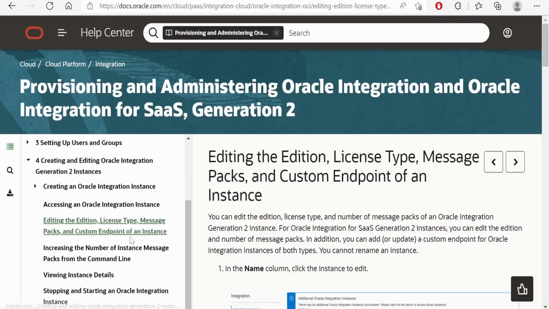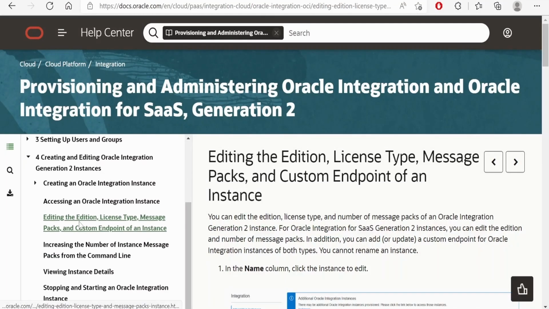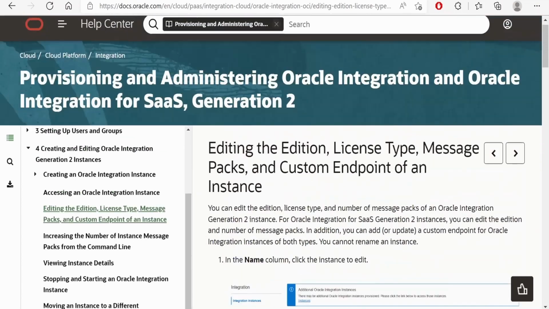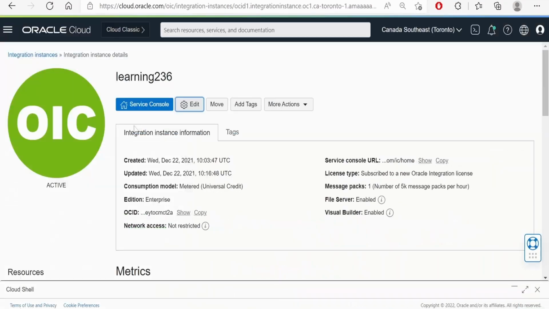I'm here in the documentation page. On the left hand side, we have to select editing the edition, license type, message packs, and custom endpoint of an instance. Here, Oracle has documented in detail how we can modify the details of an instance. For that, we have to go into a particular instance in our OCI console. Then we have to click on the edit button over here.